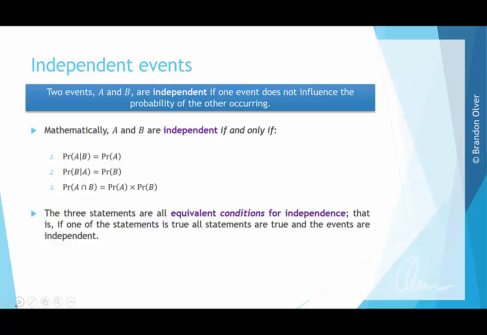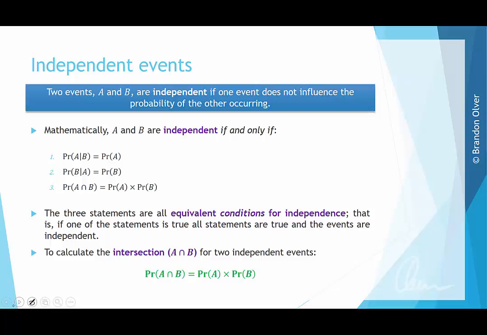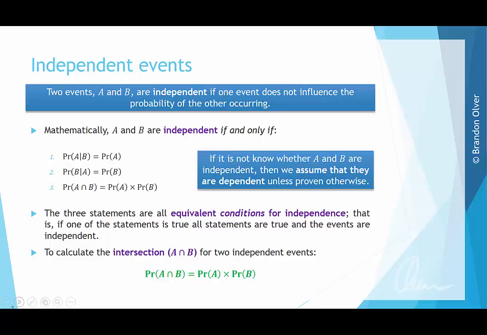As previously stated, the three conditions above are equivalent conditions for independence. That means that if one of the statements is true, all of the statements are true, and the events are considered independent. To calculate the intersection for two independent events, we can use the following formula, which is listed as number 3 on the list above. A really important note is that if it is not known whether A and B are independent, then we assume that they are dependent unless we prove otherwise.